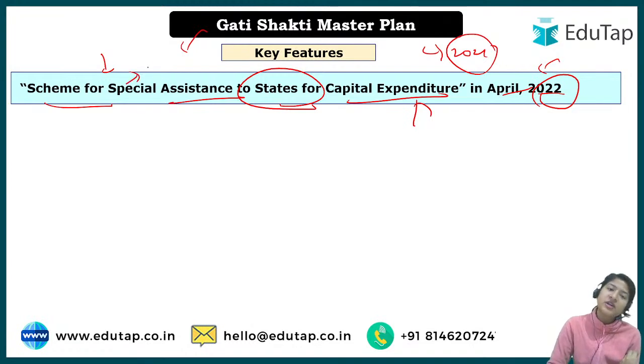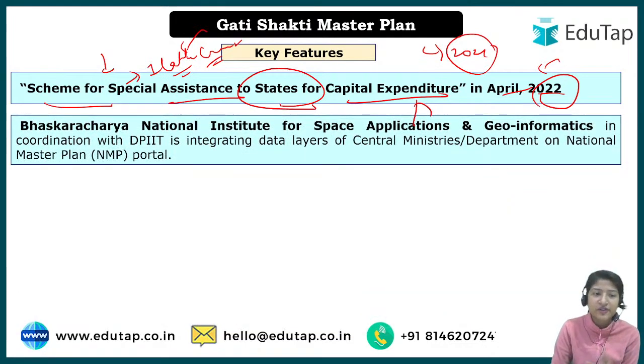There they talked about giving up to 1 lakh crore in loans for any project, interest free for 50 years. For interest free 50 years, the government is providing this assistance to the state governments for proper infrastructure development. And here we have to understand, the government is taking it to a very large scale. So ISRO has also been involved under this, and the Bhaskaracharya National Institute for Space Applications and Geoinformatics, BISAG, will also be involved.